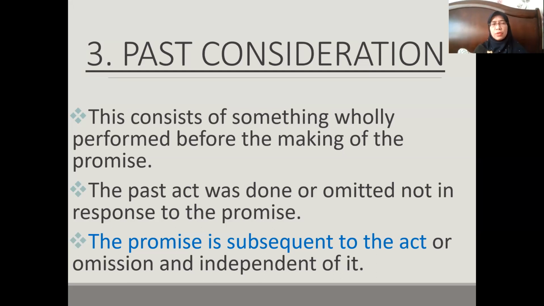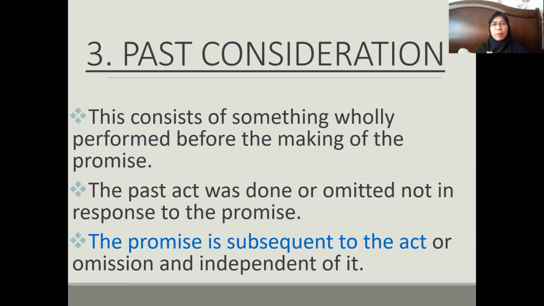The word past here gives you some hints. It consists of an act which was wholly performed, wholly done before the making of the promise. If we were to draw a timeline, the act was done and completed first, and only then comes the promise about the act. In other words, the past act was done or omitted not in response to the promise. In a normal situation, the promise comes first, followed by the act. But for past consideration, the act was done first, and later there comes the promise.